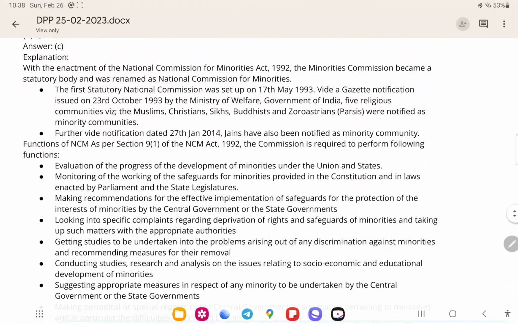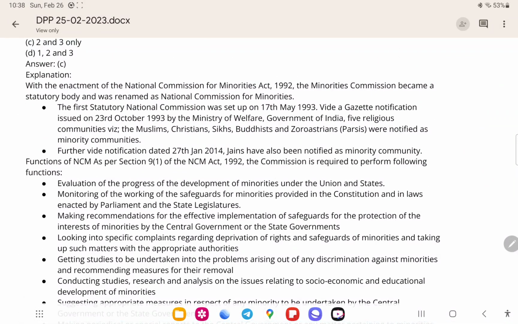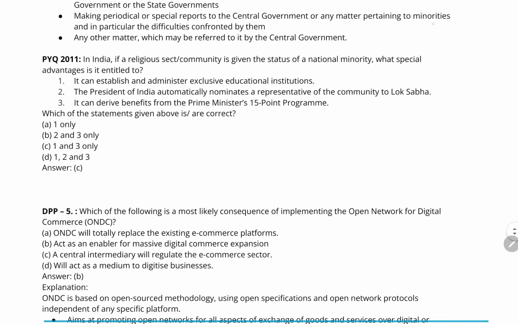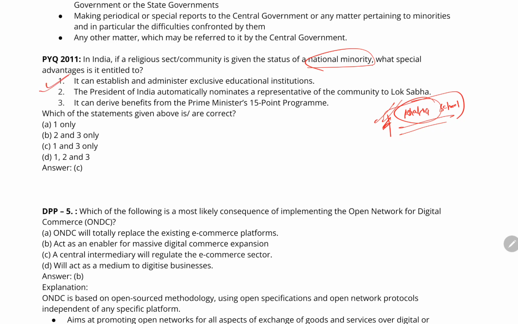You have probably heard about the Khalsa schools. In your city you must have witnessed these Khalsa schools. The Khalsa is basically a Sikh community school, and Sikhs are a national minority. So the first statement is correct, that it can establish and administer exclusive educational institutes.